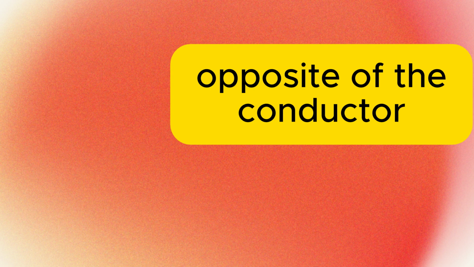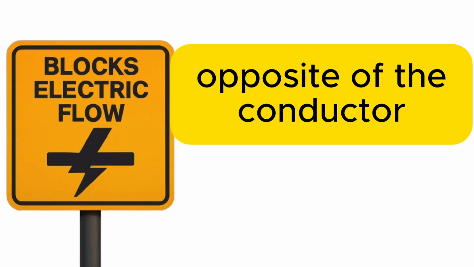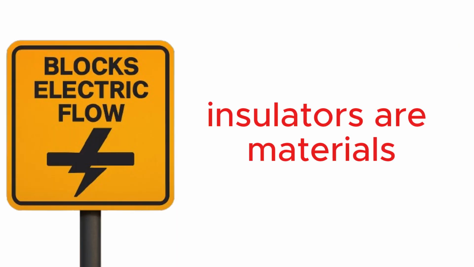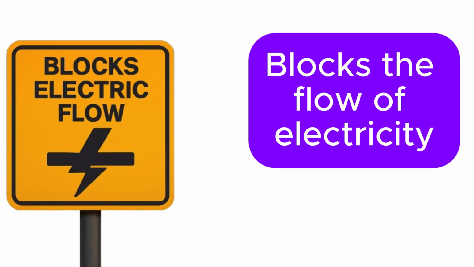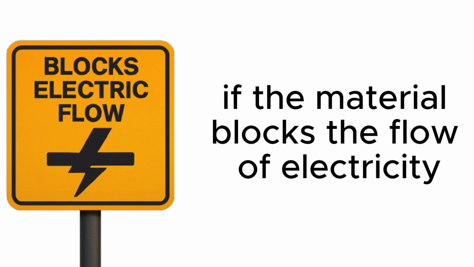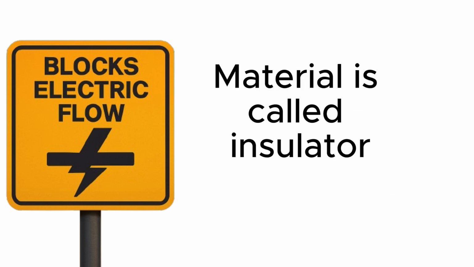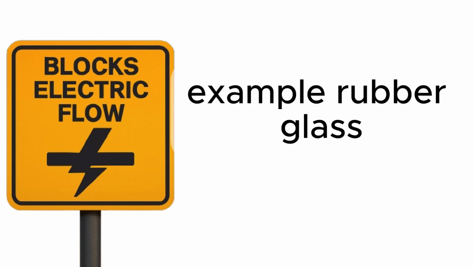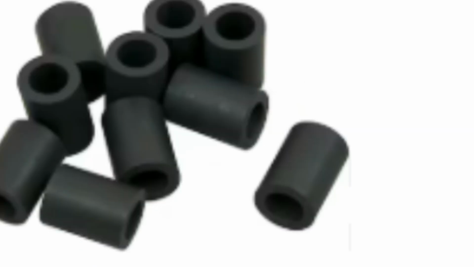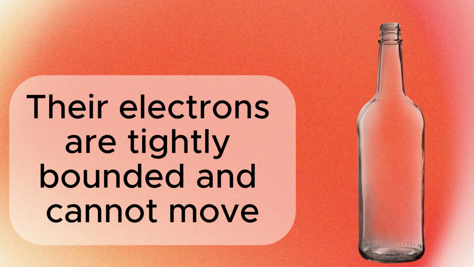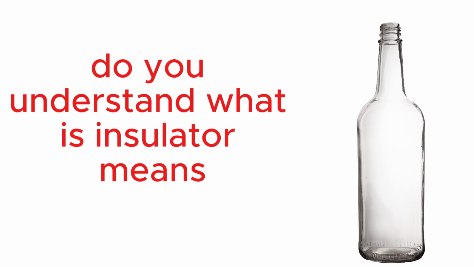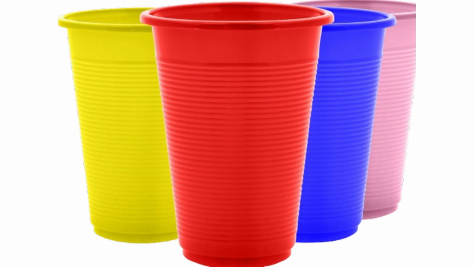What is an insulator? That is the opposite of a conductor. Insulators are materials that block the flow of electricity. Do you understand? If a material blocks the flow of electricity, that material is called an insulator. Examples: rubber, glass, and plastic are insulators. Their electrons are tightly bound and cannot move. Insulator means materials that block the flow of electricity.